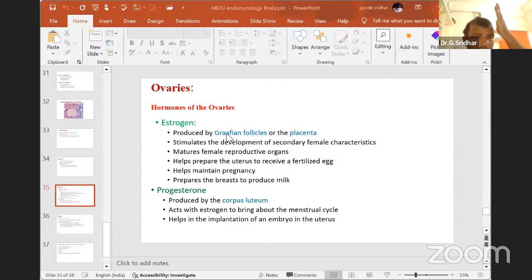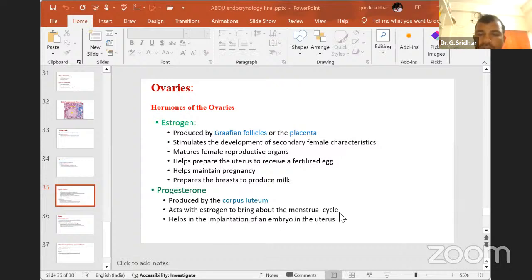That means the menstrual cycle stops in the woman, because the estrogen and progesterone levels are high and the anterior pituitary gland cannot release FSH. So estrogen and progesterone have a negative effect on the anterior pituitary, but a positive effect on the pregnancy. Progesterone is released from the corpus luteum and acts with the estrogen